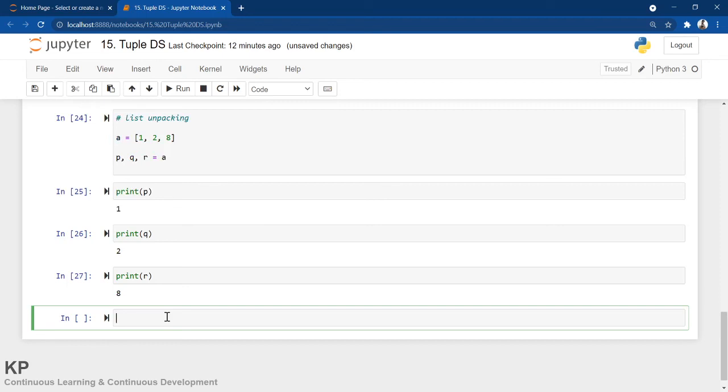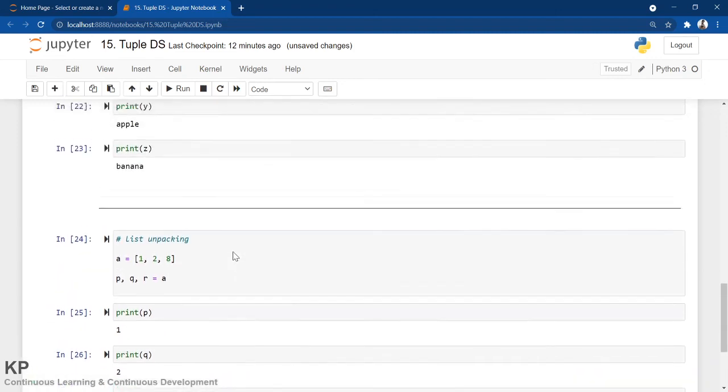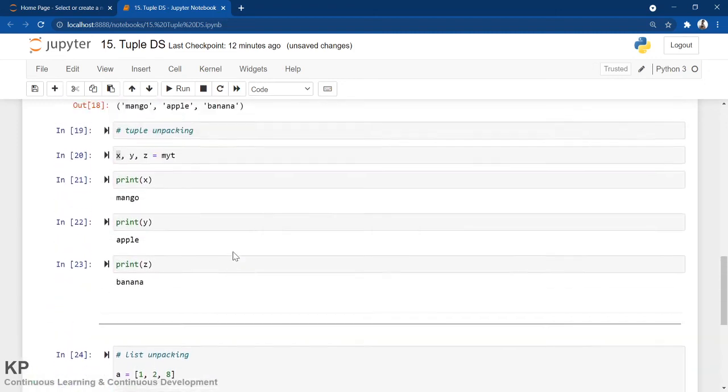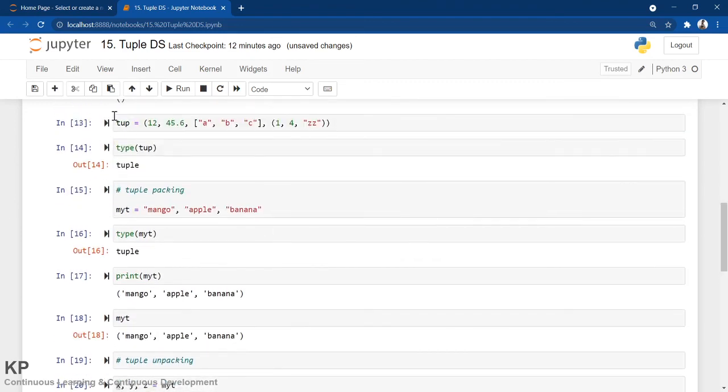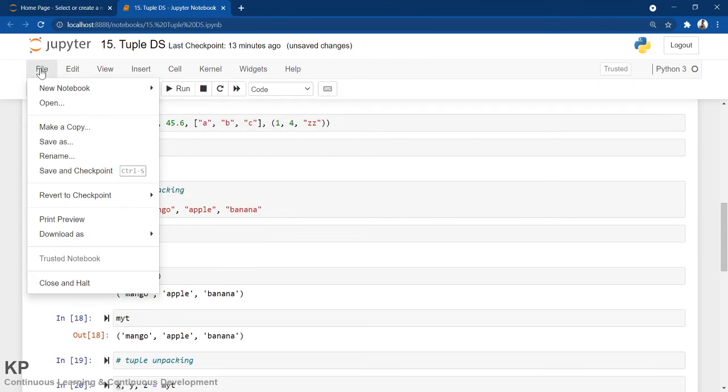So now I hope you have got the basic idea of working with list as well as tuple. That's all guys for this video. In the next video we are going to see something more, like how to do multiple operations and methods with tuple.